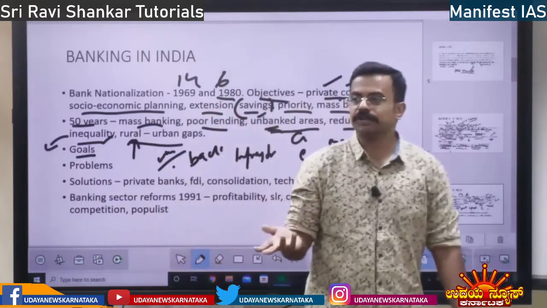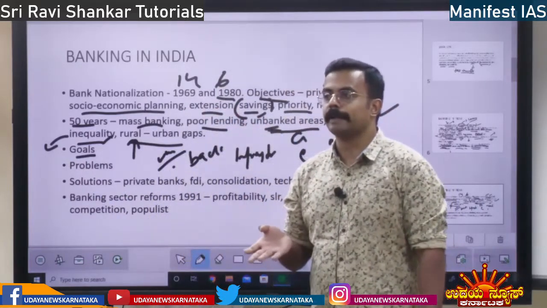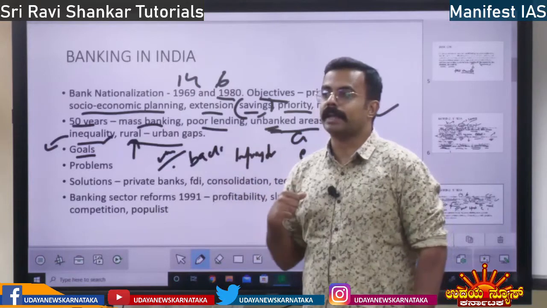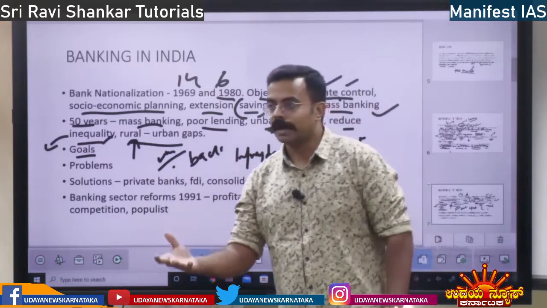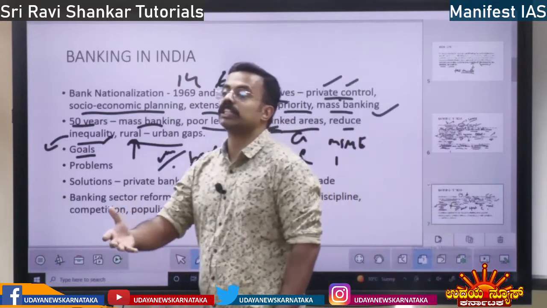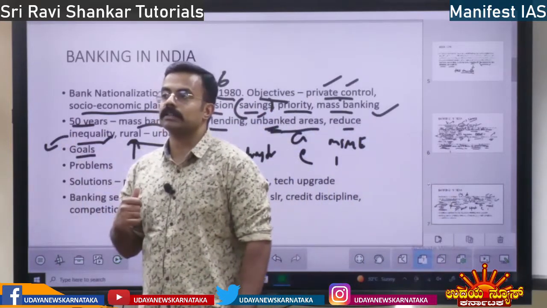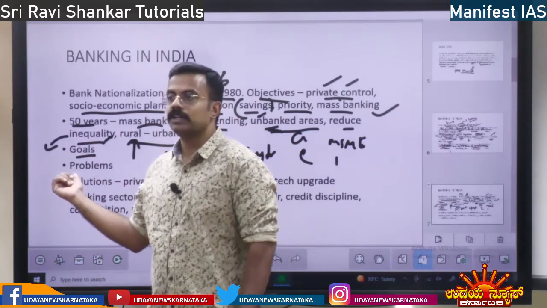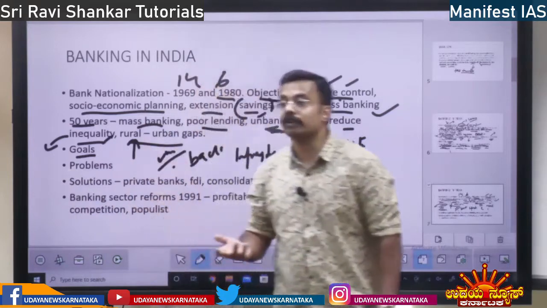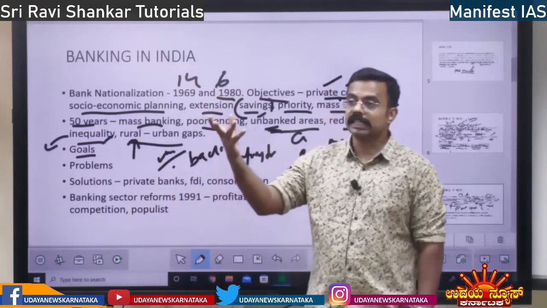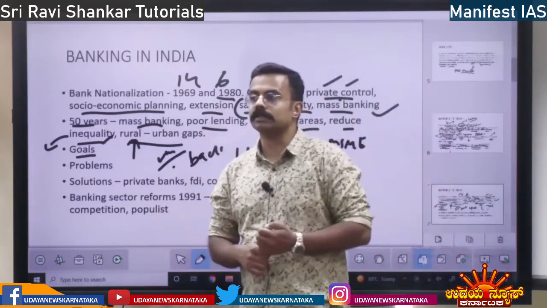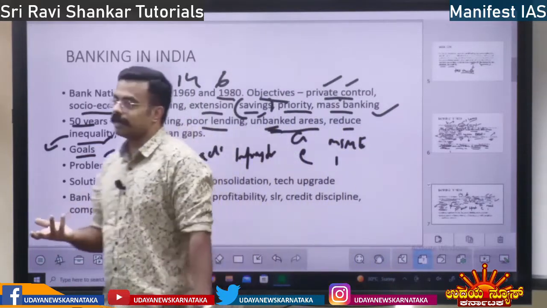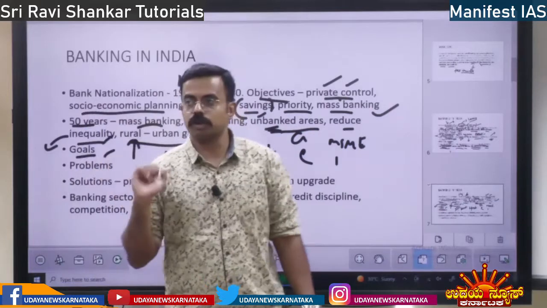Similar goals in order to reduce inequality, reduce poverty, increase the expansion of bank reach, increase the habit of banking. And if there are more bank accounts, the government will have resources. Those savings can be utilized by the government. Fiscal deficit will reduce. Borrowing can be done directly from the banks, right? And also with more banking, employment will also increase. With bank nationalization and expansion, the government will hire more people for operating the banks. So all those are the benefits. These are the goals of nationalization, to increase banking.